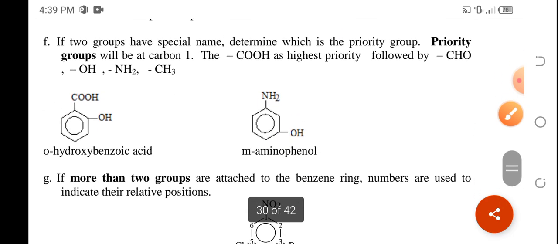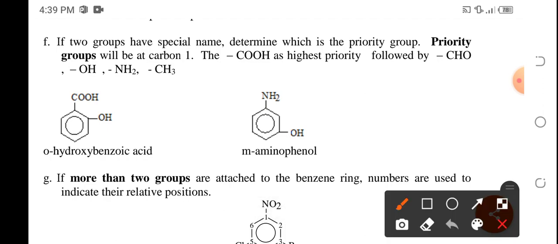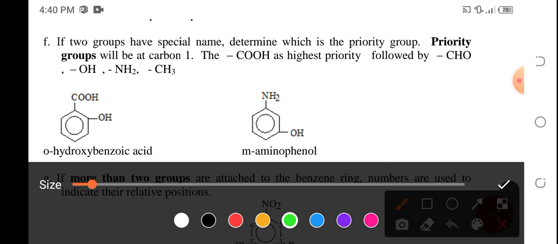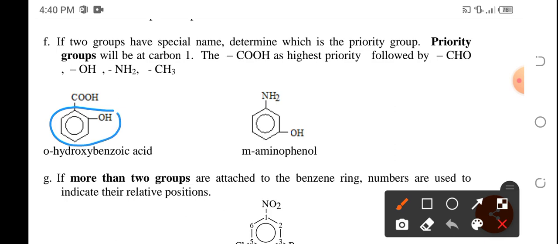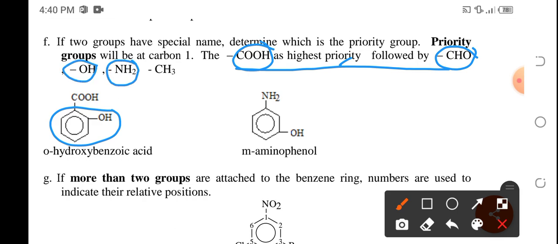Now, what about if there are still two substituents, however, both of them have special names. So if I am going to name this, it is benzoic acid. However, if I'm going to choose this one, it is phenol. However, we have a listing here. COOH will have the highest priority over the CHO, then followed by the OH, then the amino, and then you have the CH3.